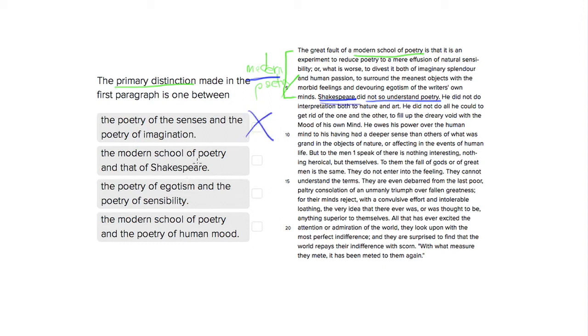Choice number 2 is exactly what we talked about. So the modern school of poetry and that of Shakespeare. So easy, introduced immediately within the first 6 lines of the passage. This is going to be right.